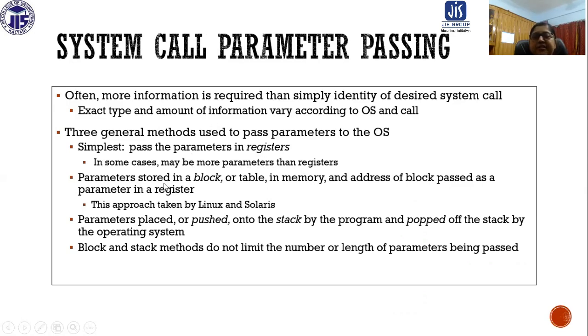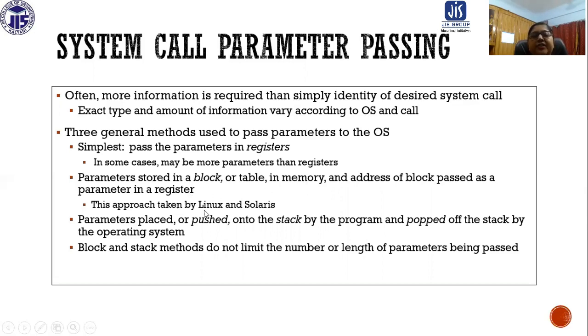So parameters are stored in a block or table in memory, and the address of the block is passed as a parameter in a register. Only the address of the block is passed in the register, so the number of registers is not a restriction in this case. Only one register is required for passing the address of that particular block or table in memory.